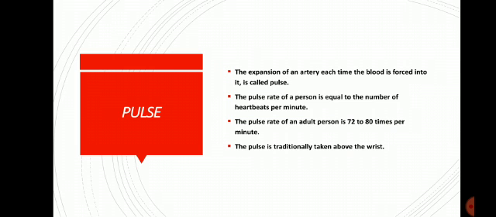So you can say that the pulse rate of a person is equal to the number of heartbeats per minute. Since the heartbeat of a normal adult person while resting is 72 to 80 times per minute, therefore the pulse rate of an adult person while resting is also 72 to 80 times per minute. So it is the same as the heart rate.